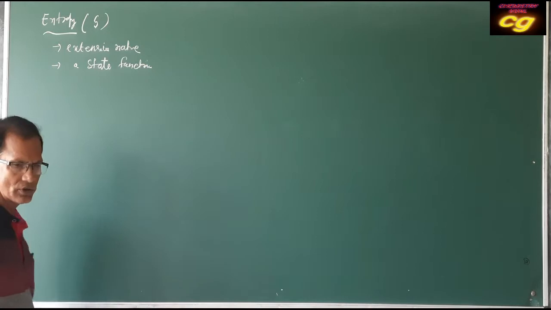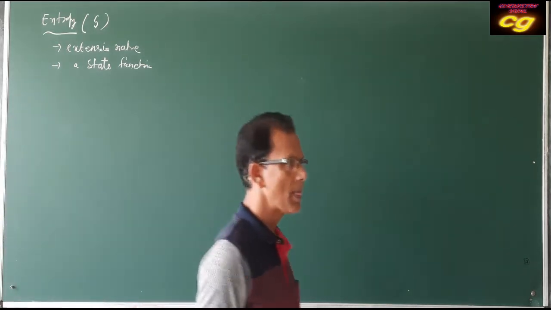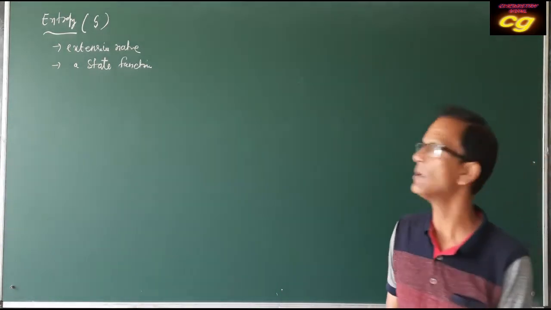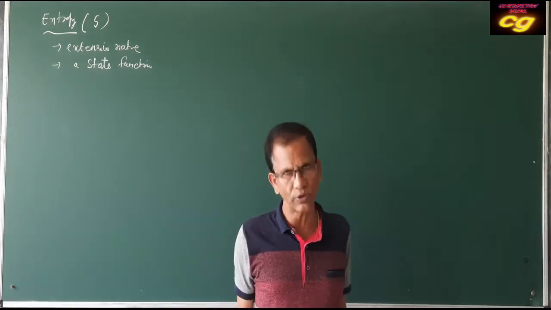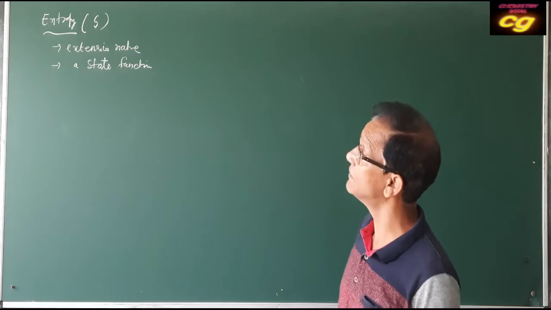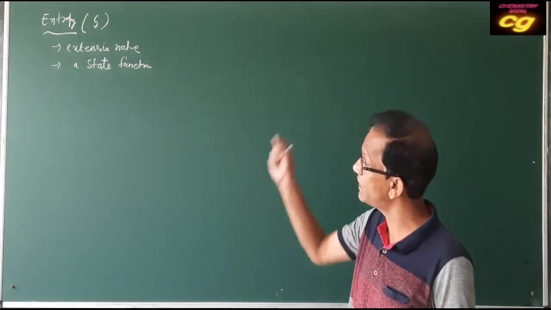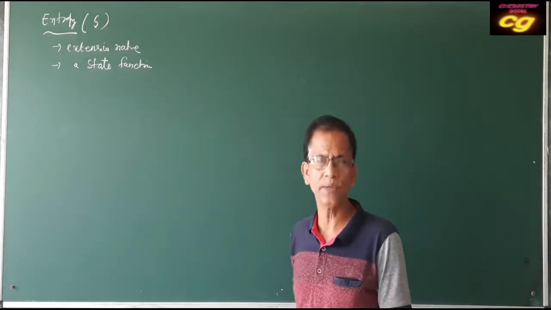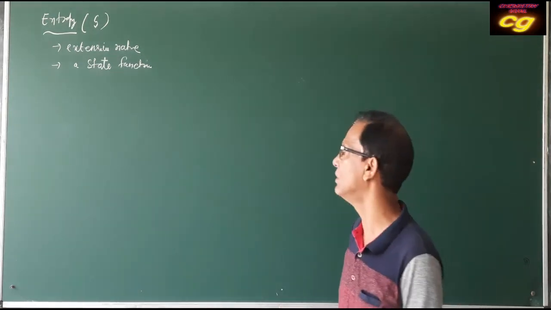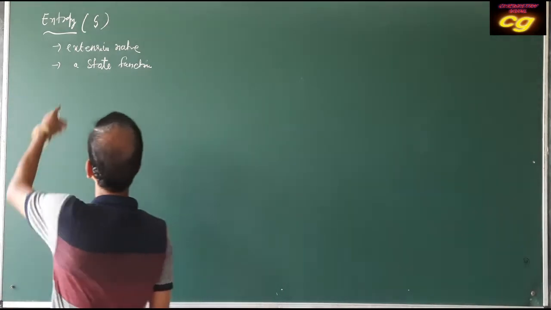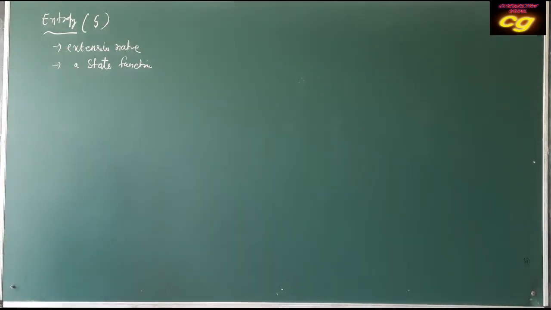State function means it only depends upon initial state and final state, does not depend upon the path of progress. So like enthalpy and internal energy, entropy is also an extensive property, and it is a state function. Already we have discussed what is the meaning of extensive property and state function.